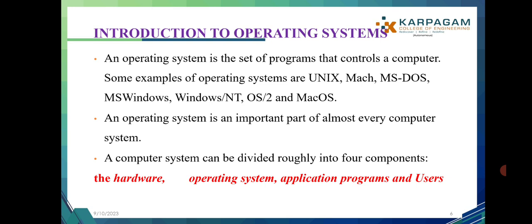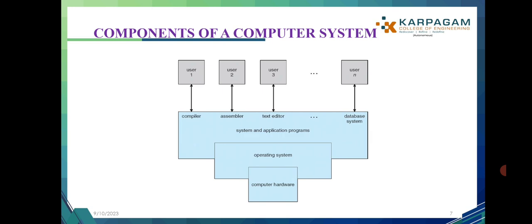A computer system can be divided into four components: hardware, operating system, application programs and user. The next one, components of a computer system: computer hardware, operating system, system and application programs, and then the user. This is the diagram of the components of a computer system.